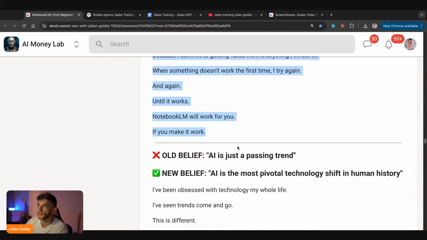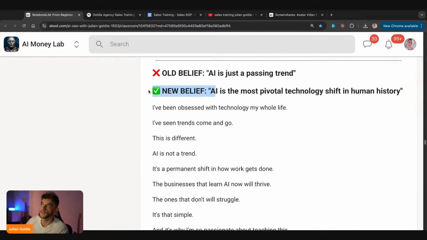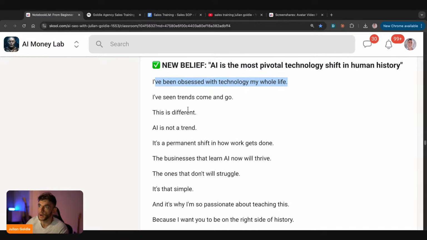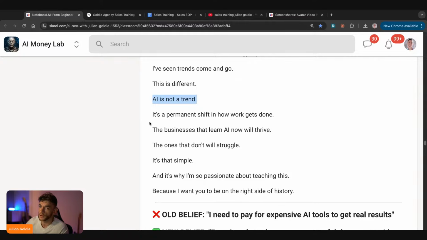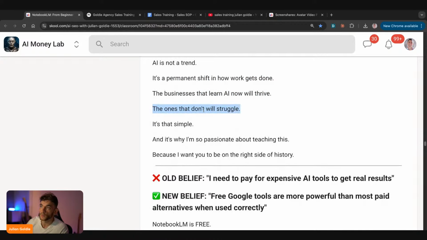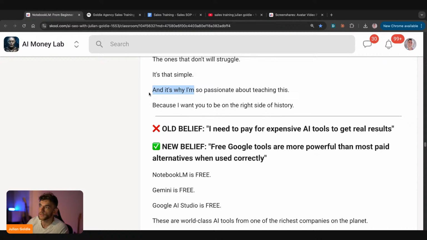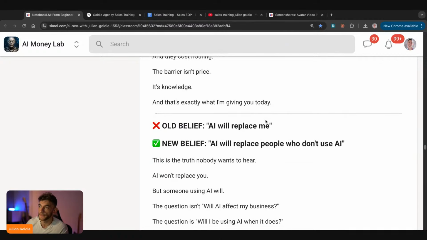Other people say, well, AI is just a trend. Honestly, if you think that, wow, because the new empowering belief really is that AI is the most pivotal technology shift in human history, right? I've been obsessed with technology my whole life. I've seen trends come and go, and this is different. AI is not a trend. It's been going on for 3 years now, since ChatGPT came out, and it's a permanent shift in how work gets done. The businesses that learn AI now will thrive, and the ones that don't will struggle. It's that simple. And that's why I'm so passionate about teaching this, because I want you to be on the right side of history. All right.